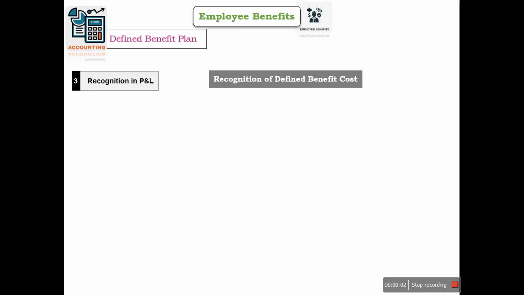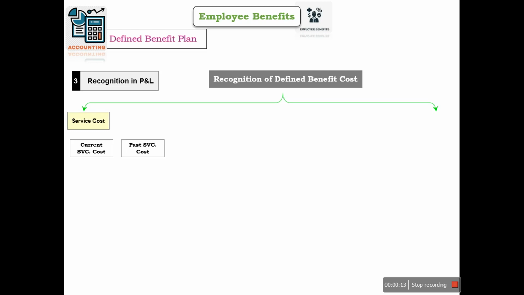Third step is recognition in profit and loss account. Recognition of defined benefit cost. It may be in form of service cost. It may be current service cost or past service cost. Past service cost may be because of the plan amendments, because there is any introduction or withdrawal of existing plan or change in the defined benefit plan.